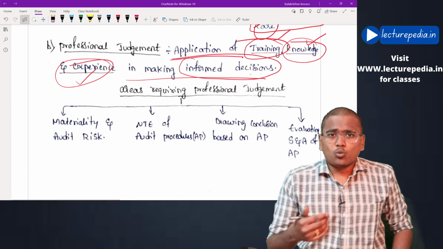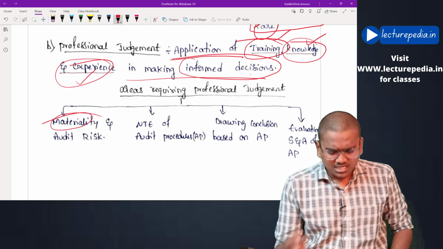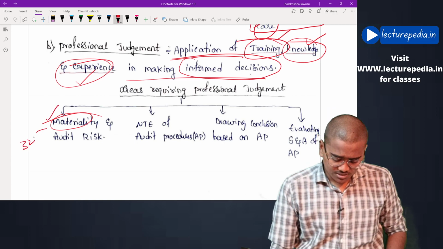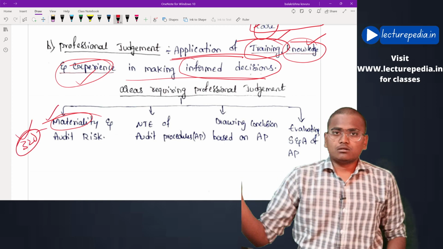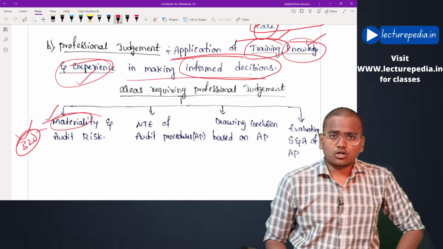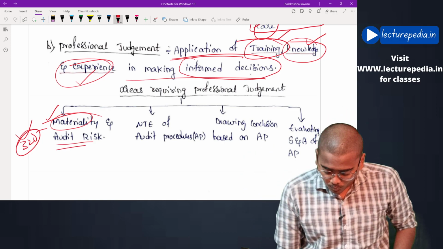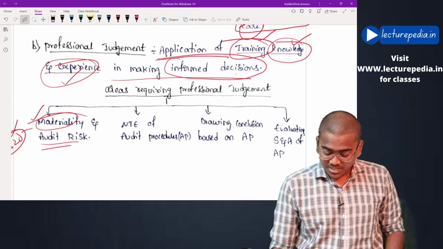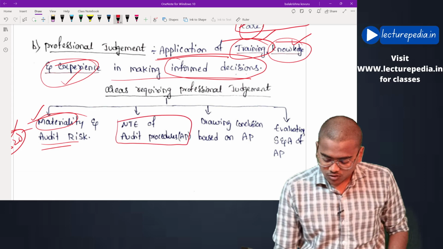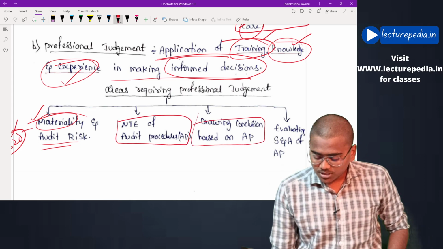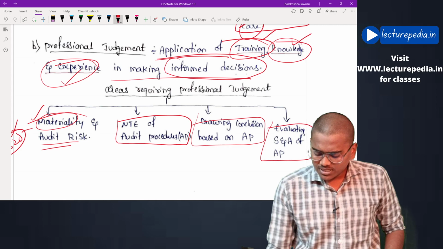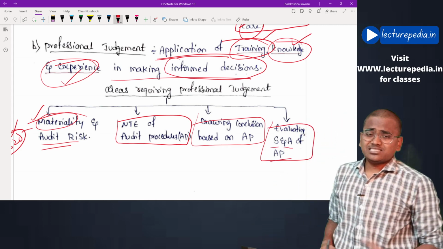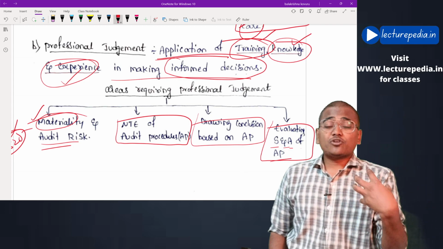What are they? While determining materiality. Okay, there is a separate standard that deals with materiality, that is SA 320. There will be a clear understanding relating to this concept of materiality. And while determining audit risk, he needs to apply professional judgment. And while determining nature, timing, extent of audit procedure, while drawing conclusion based on audit procedure, and evaluating sufficiency and appropriateness of audit procedure. These are some of the areas in which auditor can use his professional judgment.